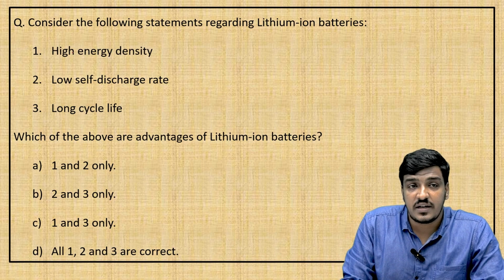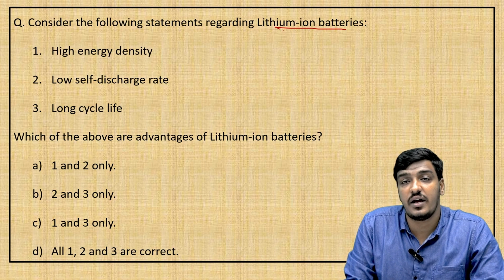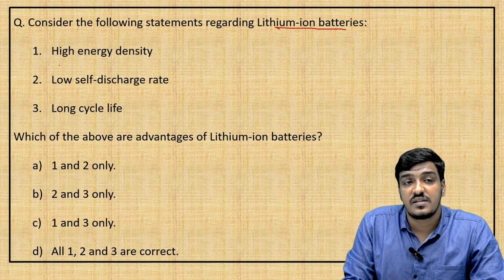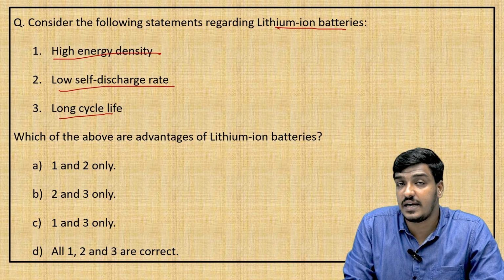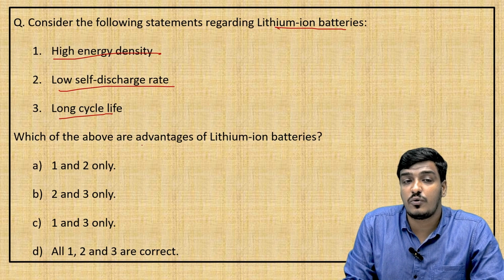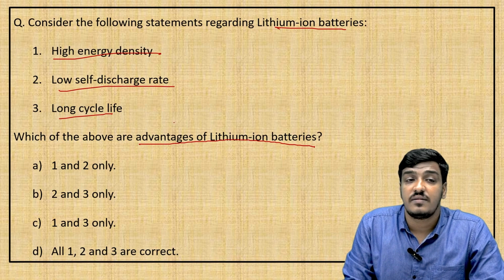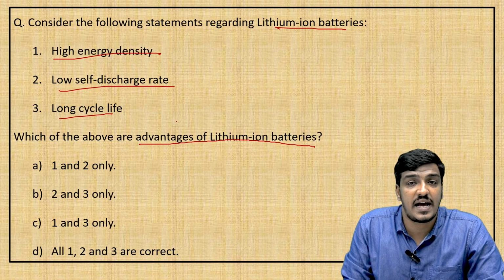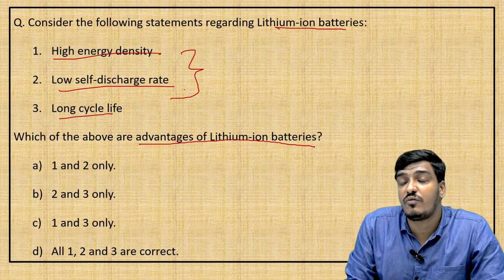And moving to the next question, the question is, consider the following statement regarding lithium ion batteries. First is high energy density, second low self discharge rate, and third long cycle life. Which of the above are advantages of lithium ion batteries? With respect to the advantages, the lithium ion batteries have all of these.